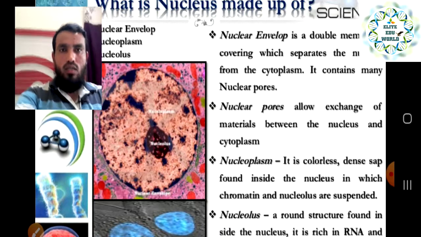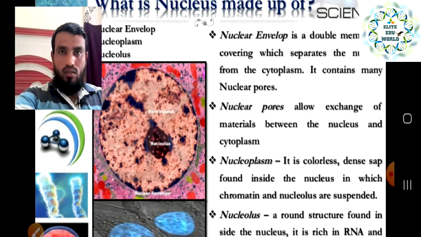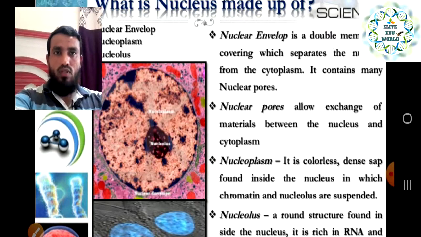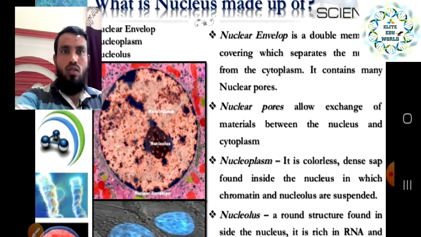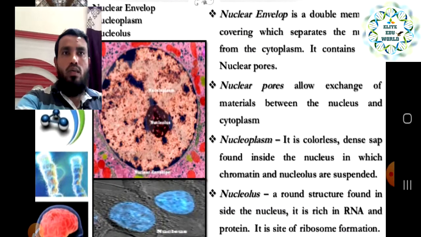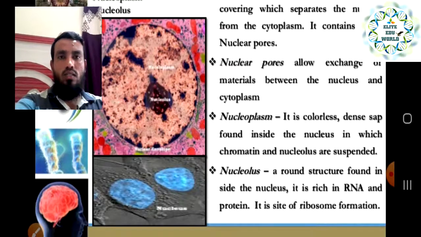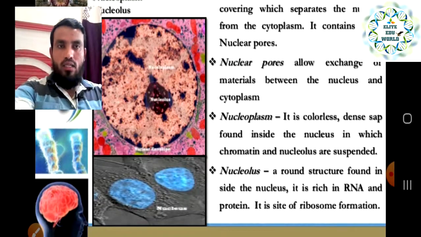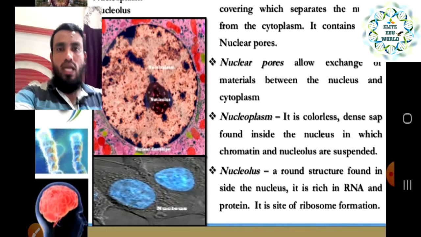Like our cell has a cell membrane, the nucleus also has a membrane or boundary, called the nuclear membrane. It is a double membrane covering which separates the nucleus from the cytoplasm. Inside the cell all the cytoplasm is present, and the nuclear membrane separates the nucleus from the cytoplasm.